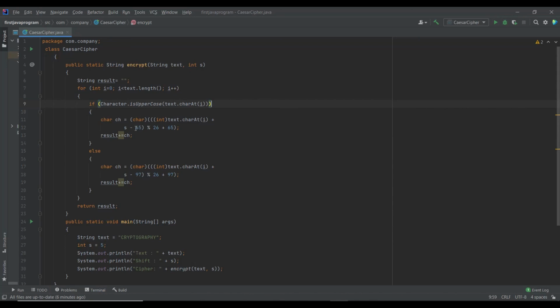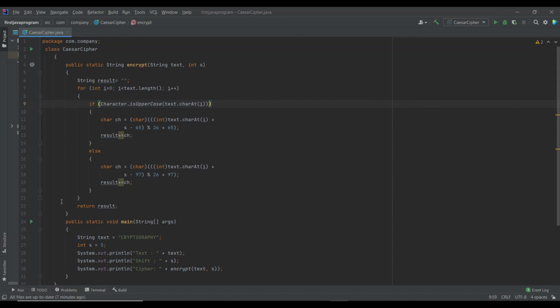Now here we have 65. This is the ASCII value of uppercase A, and here also we have 65, and here we have 97, that is the ASCII value for lowercase a. These are the corresponding ASCII values. Now result, that is the ciphertext, equals ciphertext plus this character, it would be inserted over here. This is the function. Now what we will return is this ciphertext, right? And this ciphertext is a string.